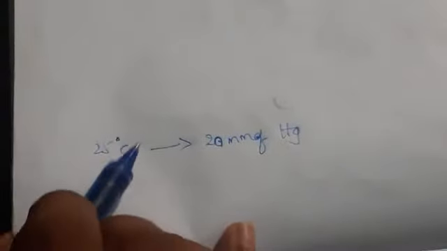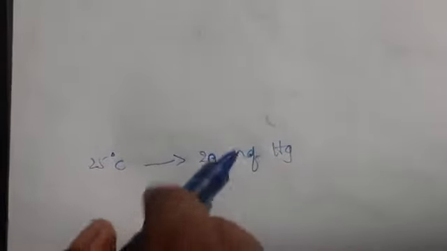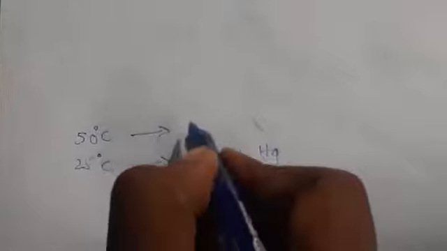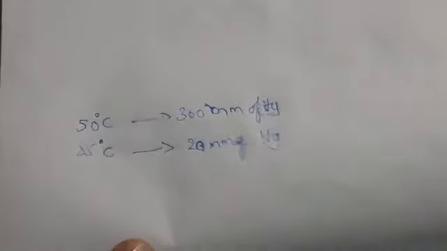So at 25 degrees temperature, the vapor pressure we are getting here is 20 mm of Hg. If I take 50 degrees centigrade, then whenever I am increasing temperature, the vapor pressure should also increase, right? So for example at 50 degrees, 300 mm of Hg we are getting as the vapor pressure.